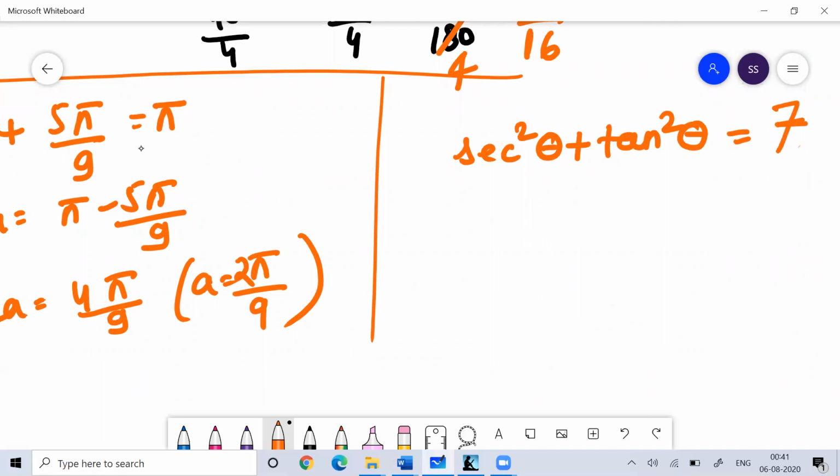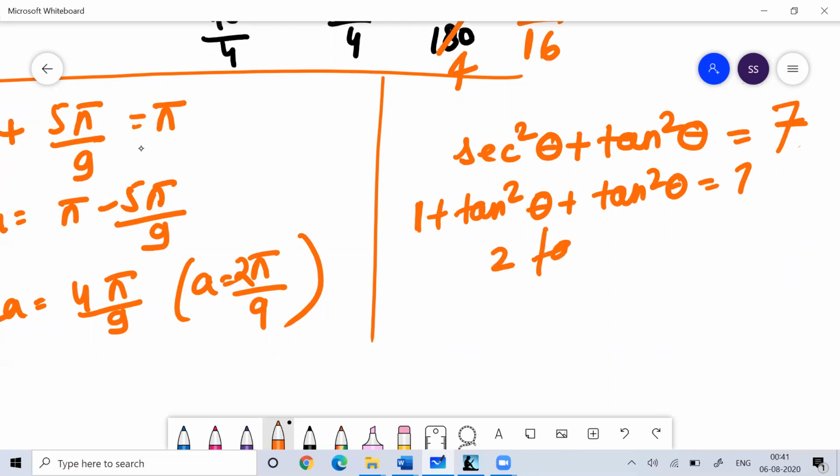And I told you the formula that 1 plus tan square theta is equal to sec square theta. In place of sec square theta, I can write 1 plus tan square theta, plus tan square theta is equal to 7. So 2 tan square theta is equal to 6, so tan square theta is equal to 3.